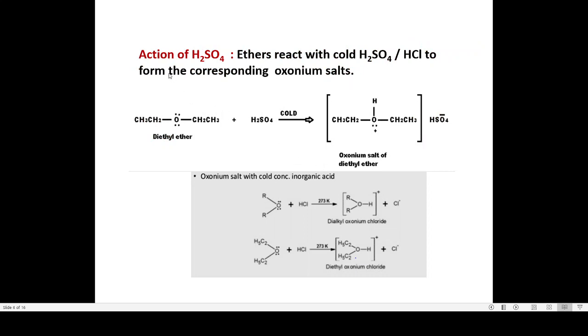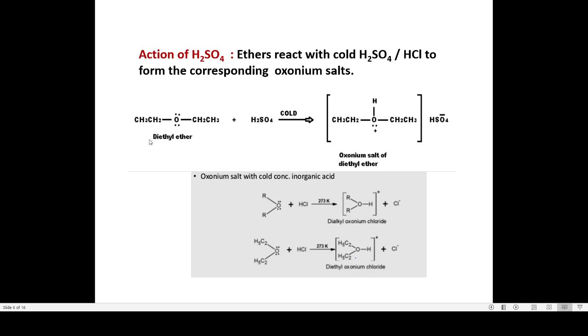Coming to the next reaction, the action of sulfuric acid. So, the reaction with sulfuric acid can be studied under the cold and in the hot condition. So, let us take the cold situation. The ether reacts with cold sulfuric acid or hydrochloric acid, and here we are going to get the corresponding oxonium salts. So, when we take sulfuric acid, we get the corresponding oxonium salt, and when we take hydrochloric acid, we get the corresponding chloride, that is dialkyl oxonium chloride.